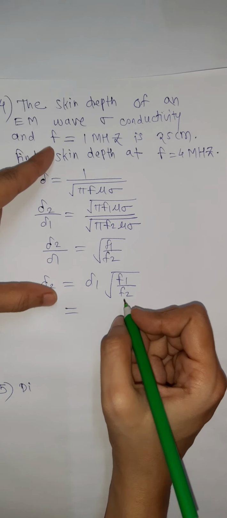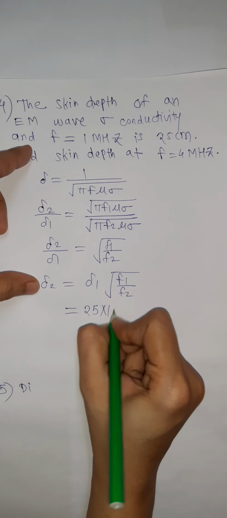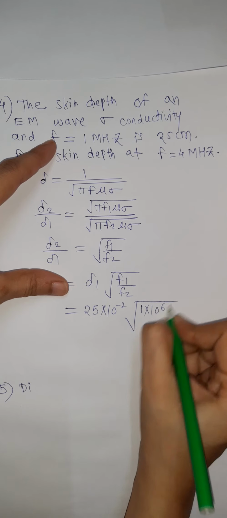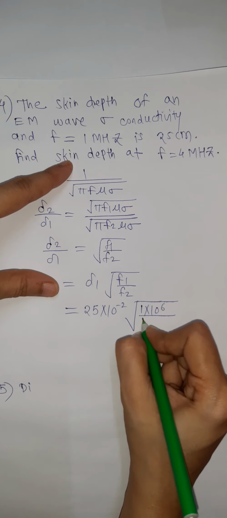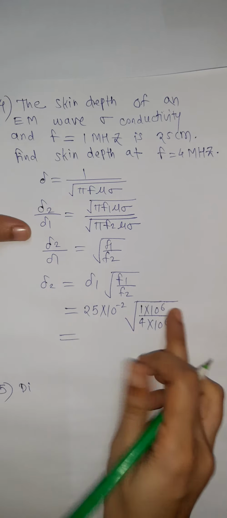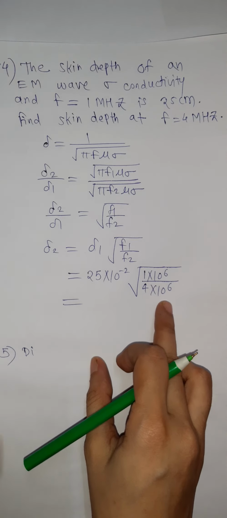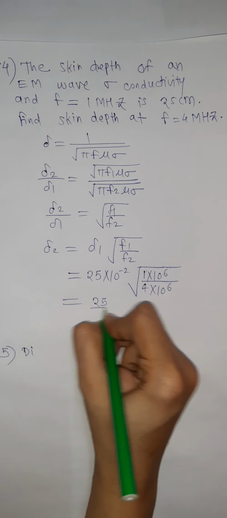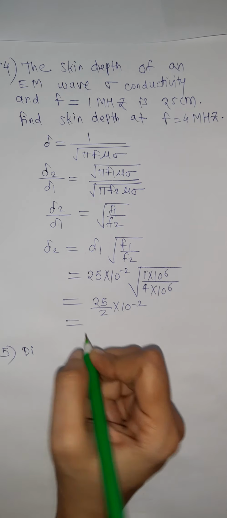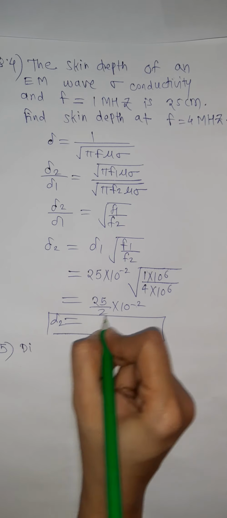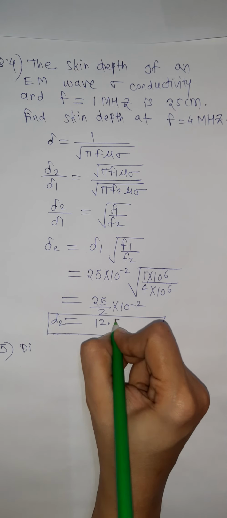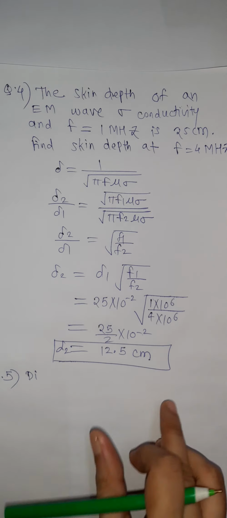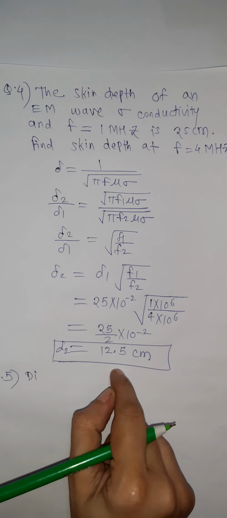Here delta 1 is given 25 centimeters, so 25 into 10 raised to minus 2, root of f1 is 1 megahertz, 1 into 10 raised to 6, divided by f2 is 4 megahertz, 4 into 10 raised to 6. 10 raised to 6 will get cancelled out. This square root of 1 by 4 will come out as 1 by 2, and 25 by 2 into 10 raised to minus 2. That is delta 2 will be 12.5 centimeter. So skin depth at f is equal to 4 megahertz is 12.5 centimeter.